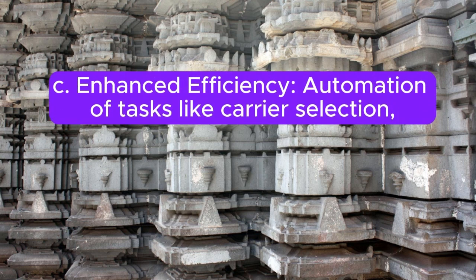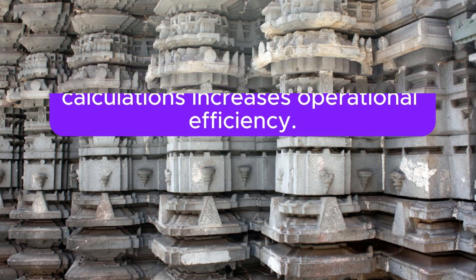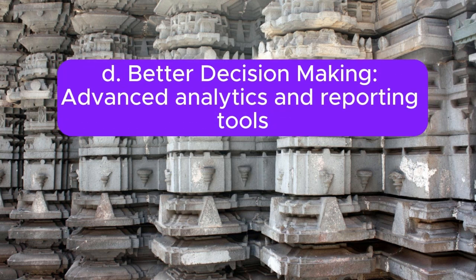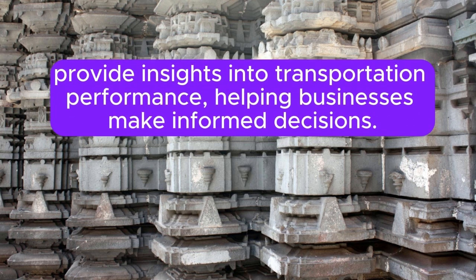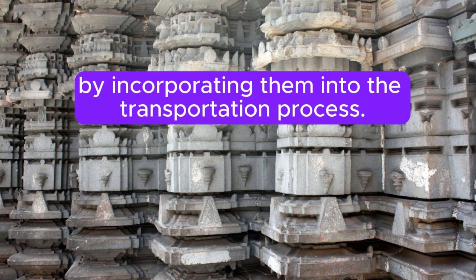C. Enhanced efficiency. Automation of tasks like carrier selection, shipment planning, and freight cost calculations increases operational efficiency. D. Better decision-making. Advanced analytics and reporting tools provide insights into transportation performance, helping businesses make informed decisions. E. Regulatory compliance. SAP TM helps ensure compliance with local and international regulations by incorporating them into the transportation process.